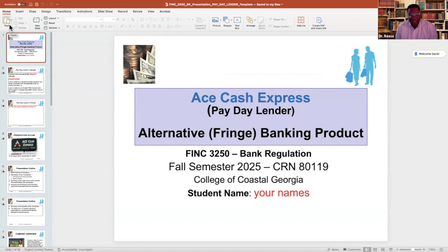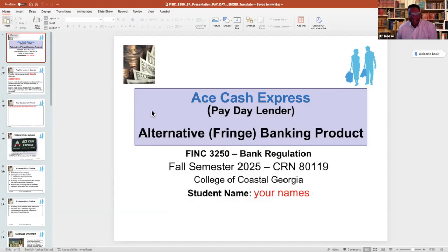This is the template for the payday lenders presentation. Please use this template to prepare your presentation. I'm going to walk you through the changes, additions, and modifications you need to make to this PowerPoint presentation as you prepare your presentation. Again, you're going to be doing a presentation on ACE Cash Express, which is a payday